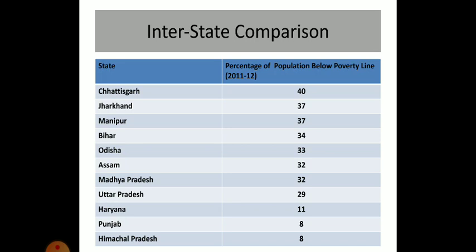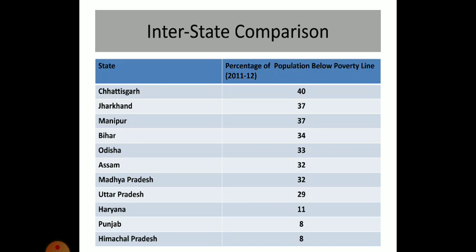In Chhattisgarh it was 40%, Jharkhand 37%, Manipur also 37%, Bihar 34%, Odisha 33%, Assam 32%, Madhya Pradesh 32%, Uttar Pradesh 29%, in Haryana it was 11%, in Punjab 8%, and in Himachal Pradesh 8% population was below the poverty line.